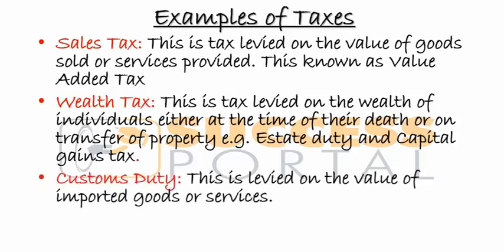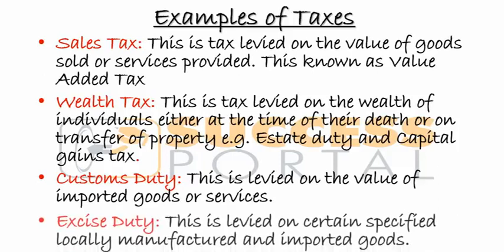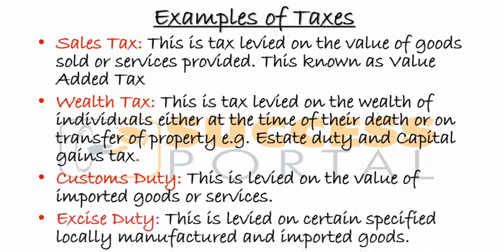And custom duties, these are taxes that are levied on the value of goods that have been imported, right? All the goods that have been imported are actually charged this amount called custom duty. And lastly, excise duty is taxes that are charged on certain specified locally manufactured or imported goods. To be honest, these ones are charged on things that they see as undesirable, right? Whether locally produced or imported, they will charge this excise duty.